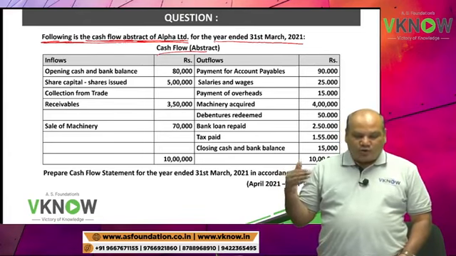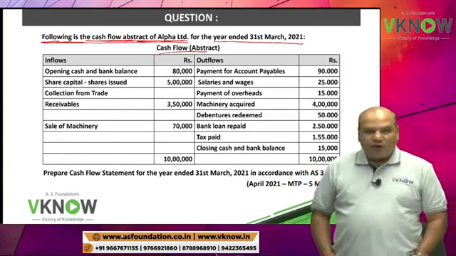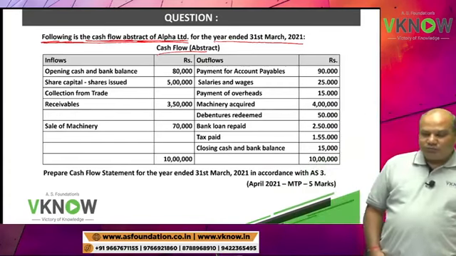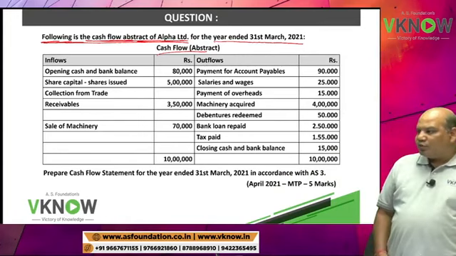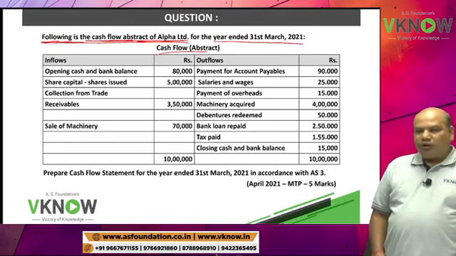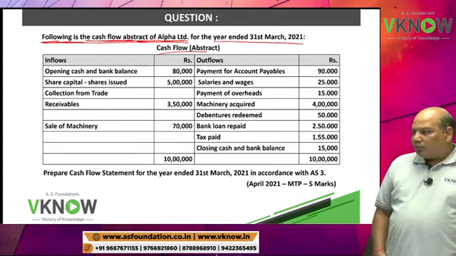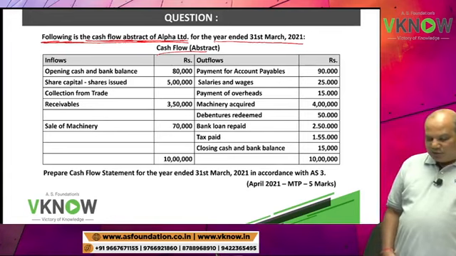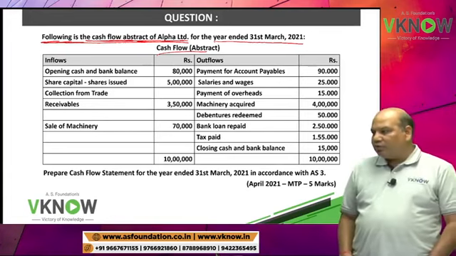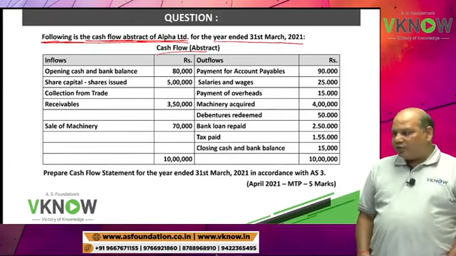Outflows, right side write down outflows. Under outflows write down payment for accounts payable 90,000.